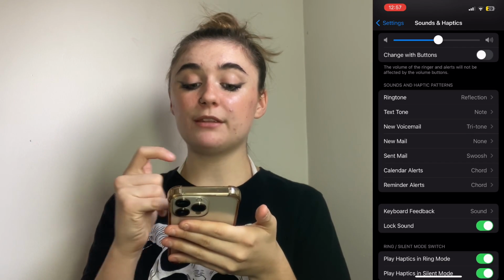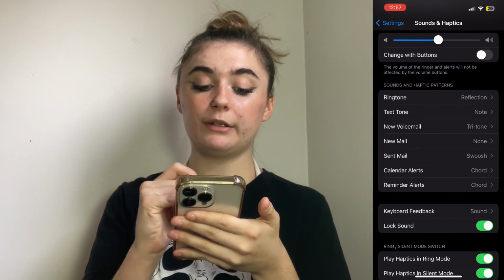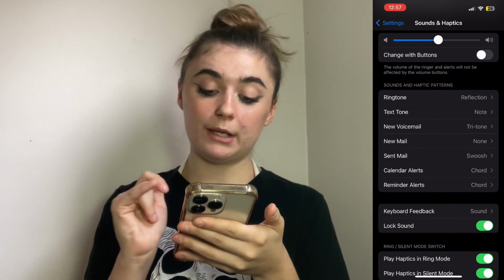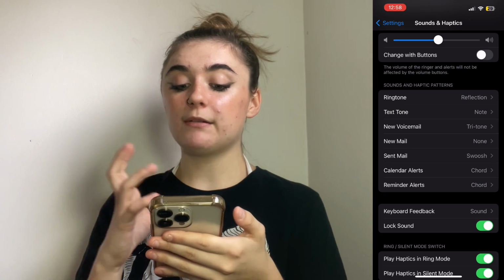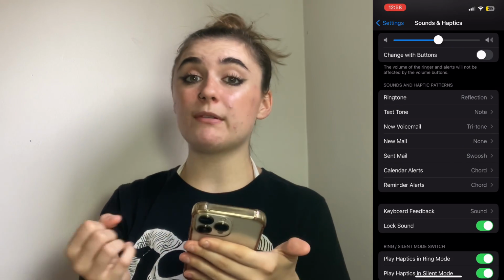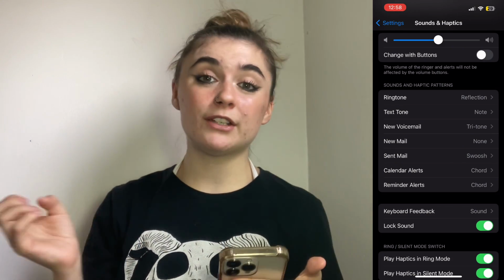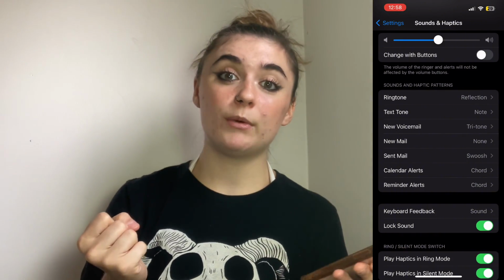You'll also find beneath ringtone, you can change your text tone, voicemail, new mail, sent mail, calendar alerts, a whole bunch of different things. And you can either have them all the same or you can have them all different ringtones so you associate different things with different sounds.